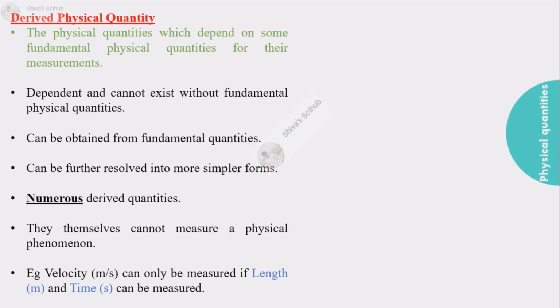Now let's discuss the derived quantity. We begin by saying that they depend on fundamental physical quantities. They are dependent and cannot exist without fundamental physical quantities. Thus, they can only be obtained from fundamental quantities and can be further resolved into simpler basic forms.